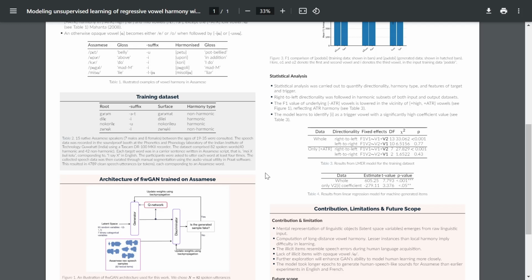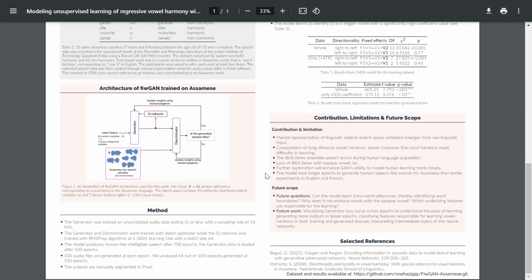So our paper contributes to a very innovative learning of vowel harmony, which has not been attempted before.